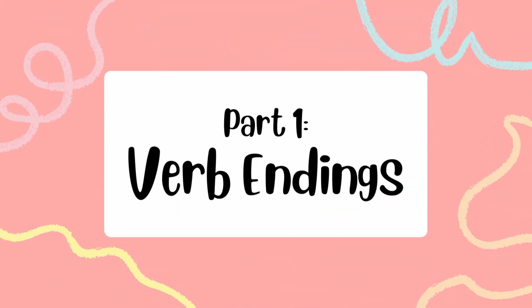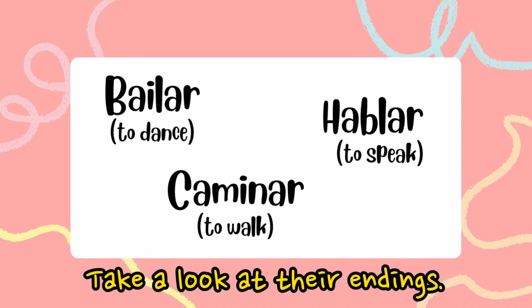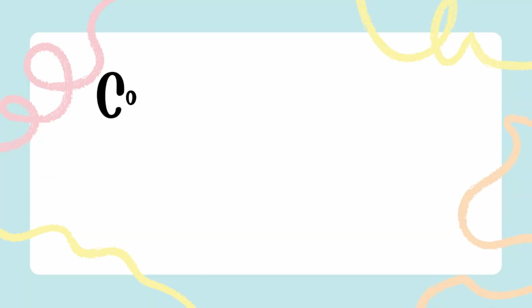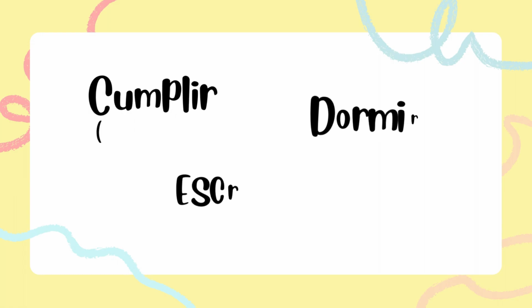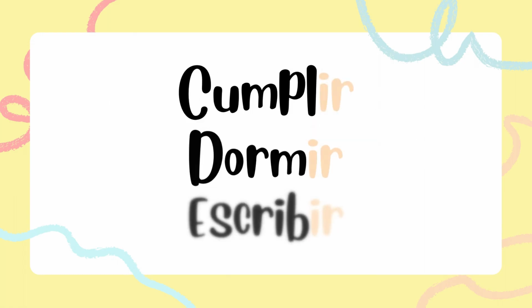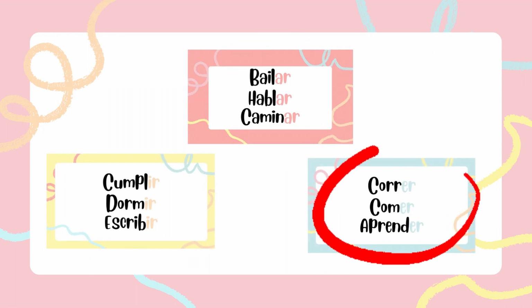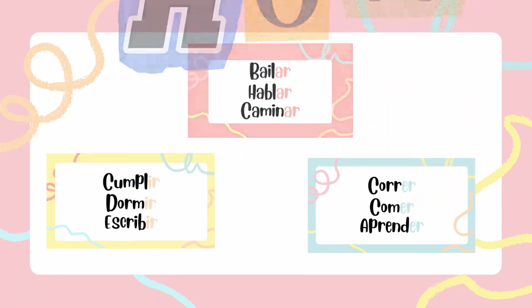Part 1. Verb endings. Here are some verbs in Spanish. Take a look at their endings. Did you notice they all end in AR? What about these? These all end in ER. And finally, yep, they all end in IR. These are the three verb endings in Spanish: AR, ER, and IR. They help us determine how each verb is conjugated.